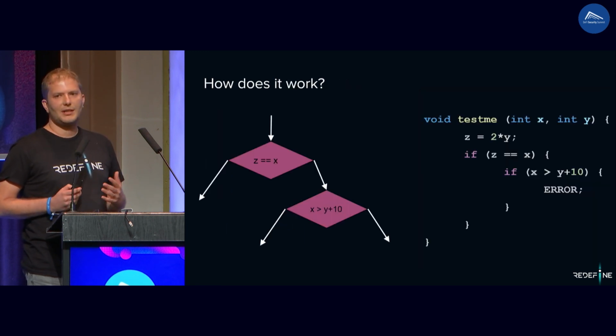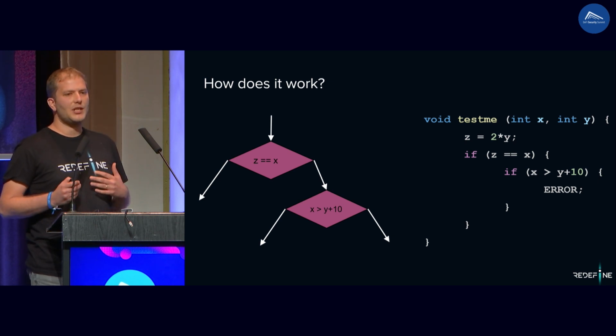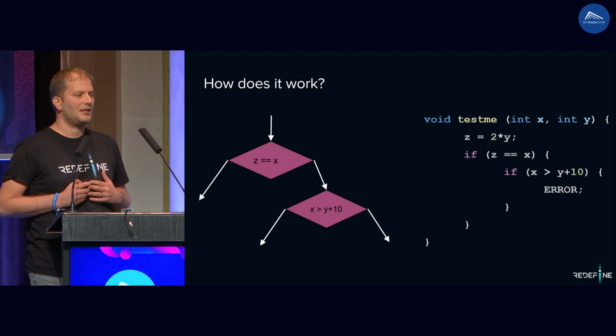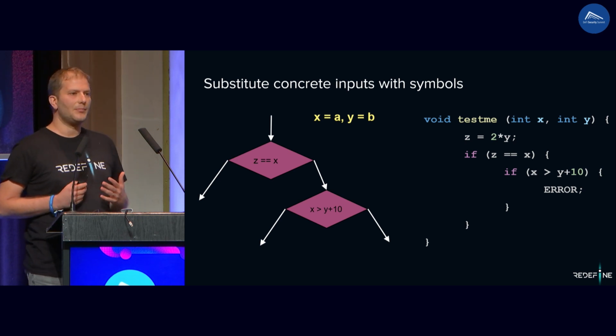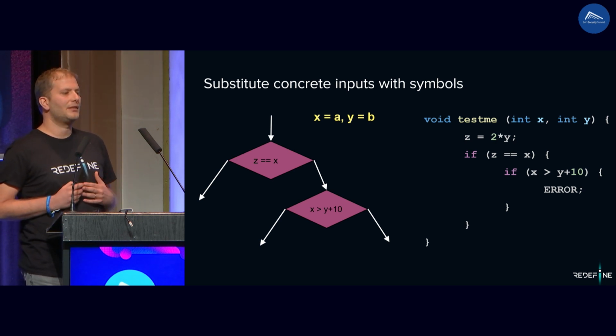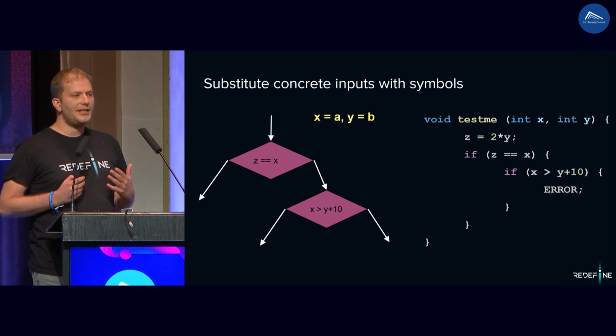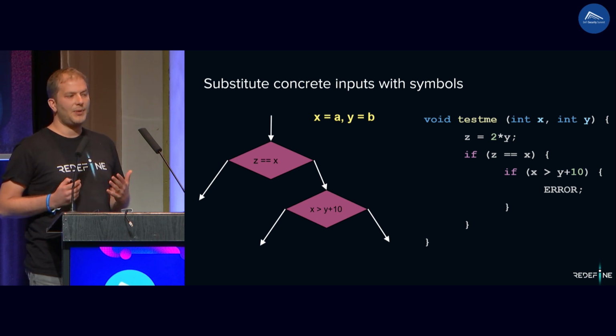How does it work? Let's say we have a simple function with some computations and if statements. The first step is to replace the concrete inputs with symbolic inputs. The symbolic inputs can represent any given value, any possible value.